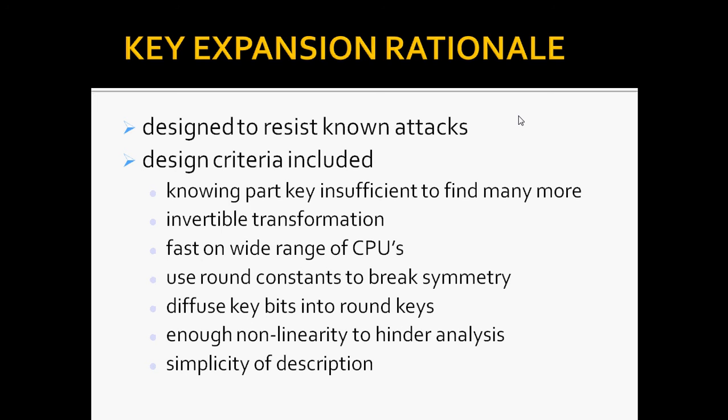The design criteria used are listed below: knowing part of the key is insufficient to find many more, an invertible transformation, fast on a wide range of CPUs, use of round constants to break symmetry, diffusion of key bits into round keys, enough non-linearity to hinder analysis, and simplicity of description. This is about the rationale of the key expansion.